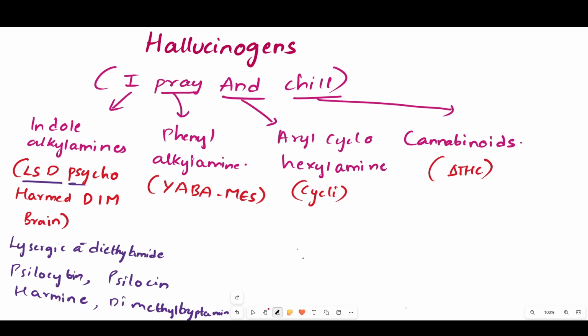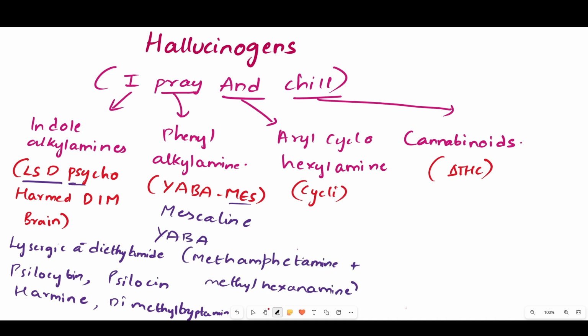And the next class is phenyl alkylamines and the trick is yaba mess. Here mess means remember it as mescaline. Yaba is a drug: methamphetamine and methylhexenamine, both together we call it yaba. So yaba and mescaline come under phenyl alkylamines.